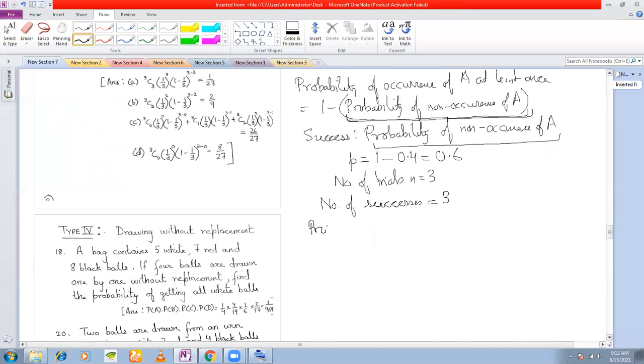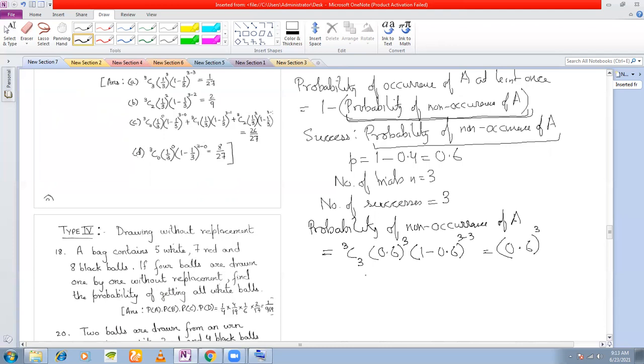So what is the probability of non-occurrence of A? It is nCr p to the power r into 1 minus p to the power of n minus r, so we simply get 0.6 cube, which is 0.216. So therefore, what is the probability of occurrence of A at least once?